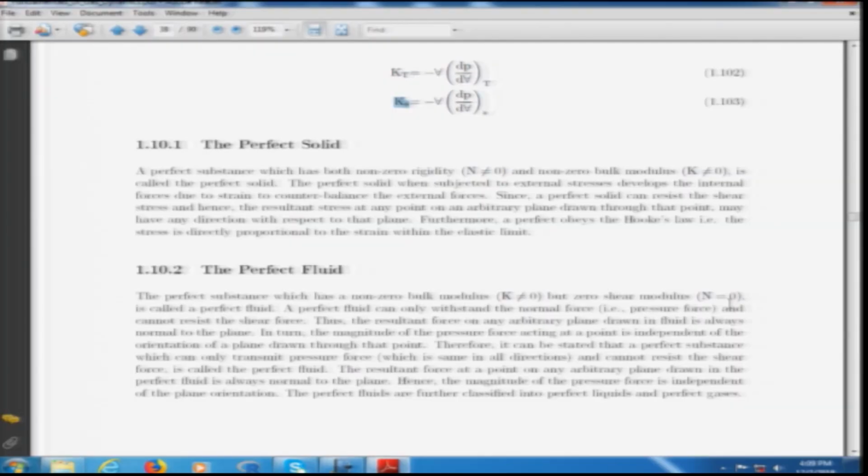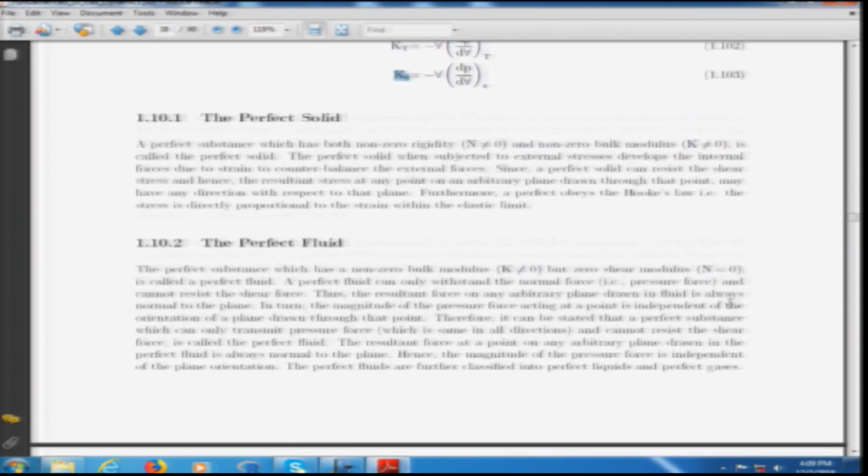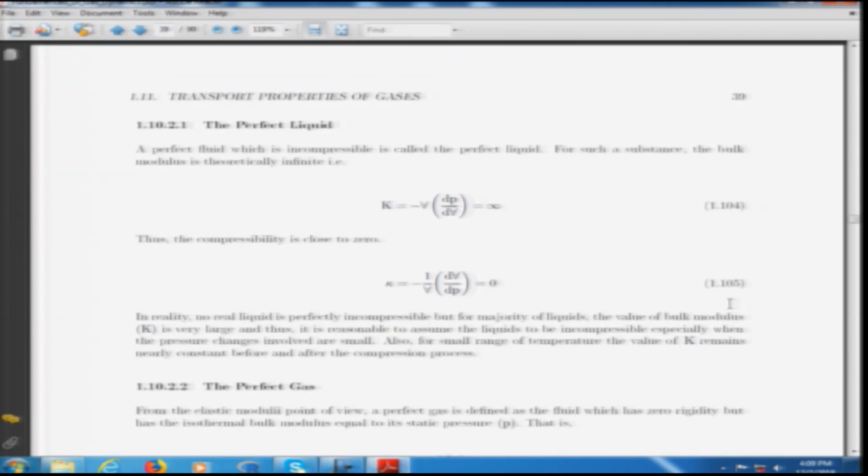And we stated earlier also that the fluids, in contrast to solids, cannot withstand the shear stresses. When shear stresses are applied over the surface of a fluid, it continuously deforms no matter how small the shear stress is, and it is a time dependent phenomenon which is governed by Newton's law of viscosity. Now, the perfect fluid also can be categorized as the perfect liquid as well as the perfect gas. So, now what is a perfect liquid?